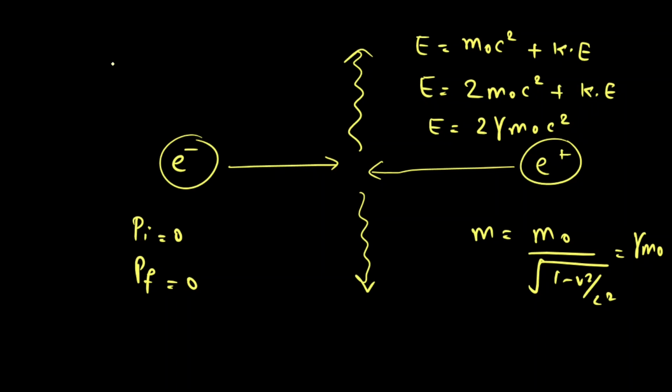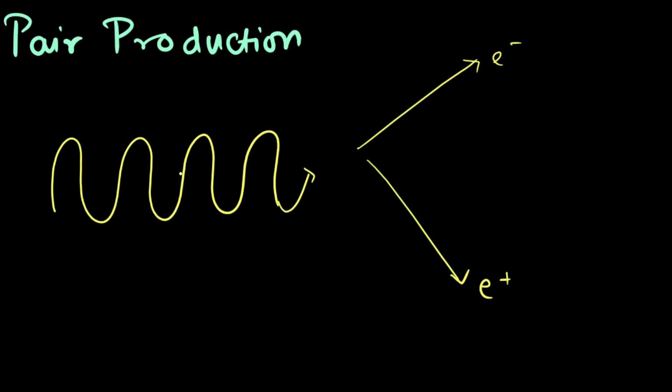Now one interesting thing about pair annihilation is that it can occur in vacuum also, but the same is not true for pair production, as we will see in some time. Now let's talk about pair production. For pair production to occur, the energy must be sufficiently large that it can produce a pair of particle and antiparticle, and if an excess amount of energy remains, it will go in the form of kinetic energy of the electron and positron pair that has been created. So in order to explain the previous point, that pair annihilation can occur in vacuum without breaking any conservation law but the same is not true for pair production, we will try to prove this phenomenon.